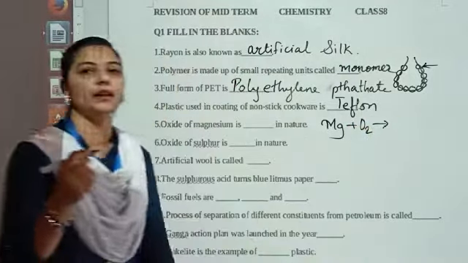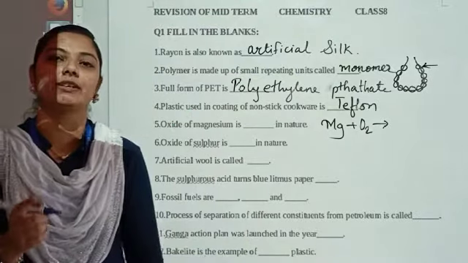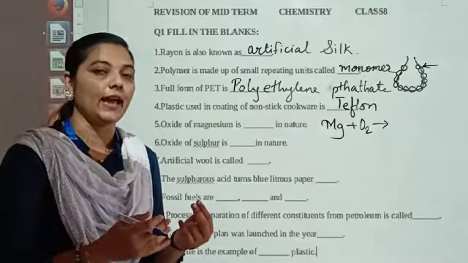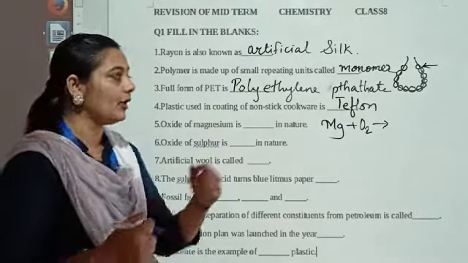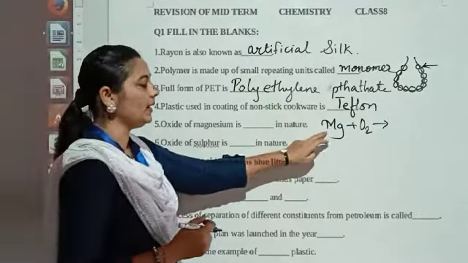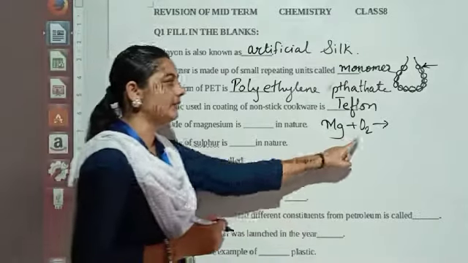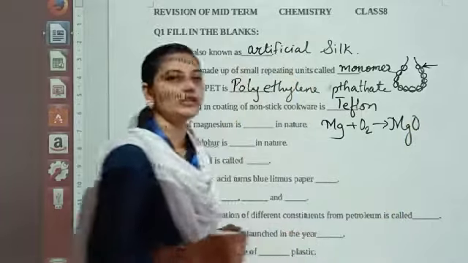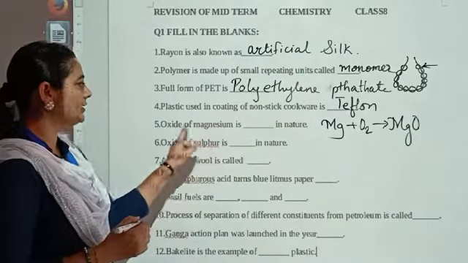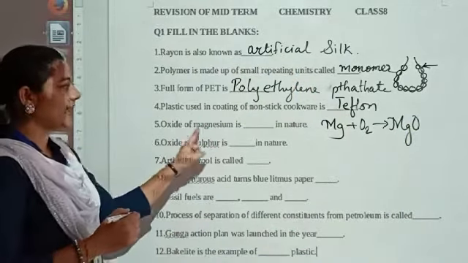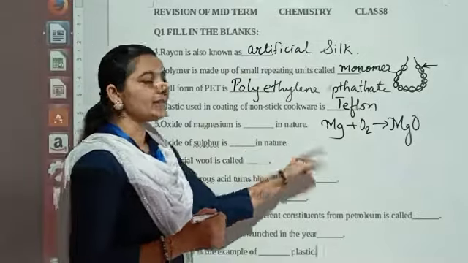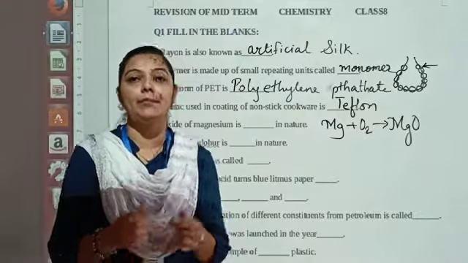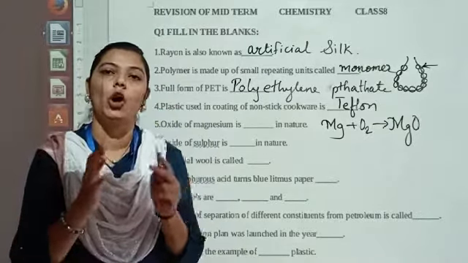I hope you studied the combustion definition, that combustion is a chemical process in which a substance reacts with oxygen and produces energy. Right? So the same is happening over here. Magnesium is reacting with oxygen and preparing MgO. That is your magnesium oxide. MgO is your magnesium oxide, means oxide of magnesium. This gas in nature. Nature means it can be either acidic, basic or neutral.